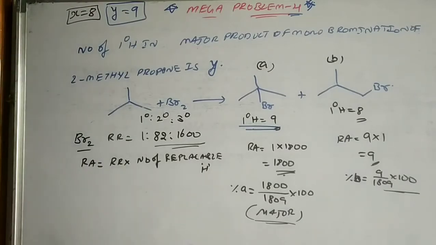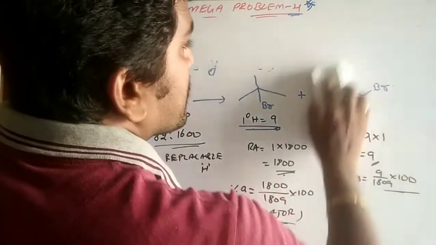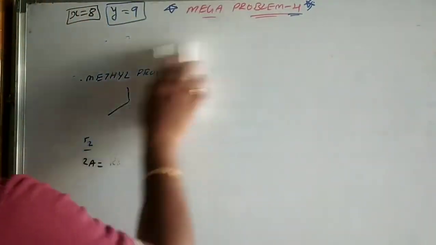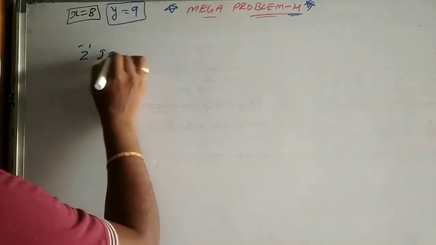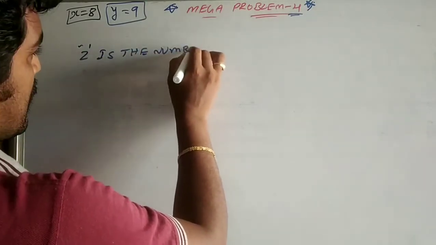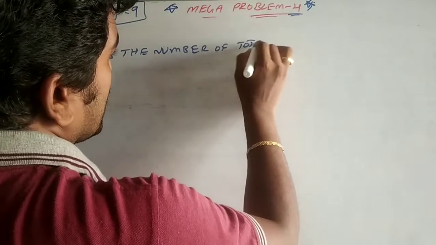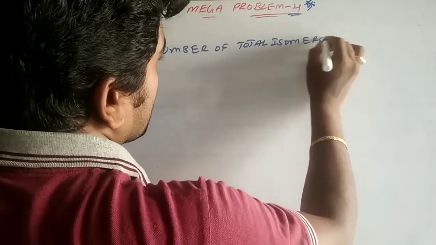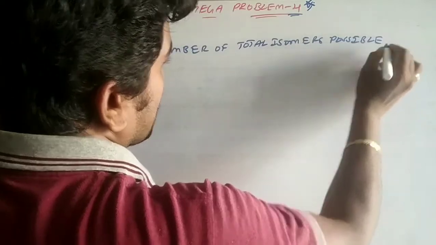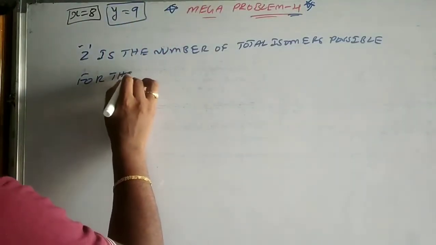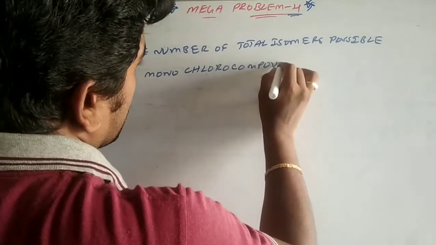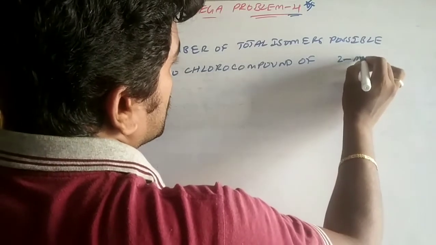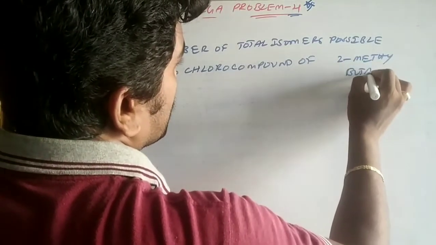Next, the third part of the question. Z is the number of total isomers possible for the monochloro compound of 2-methyl butane.